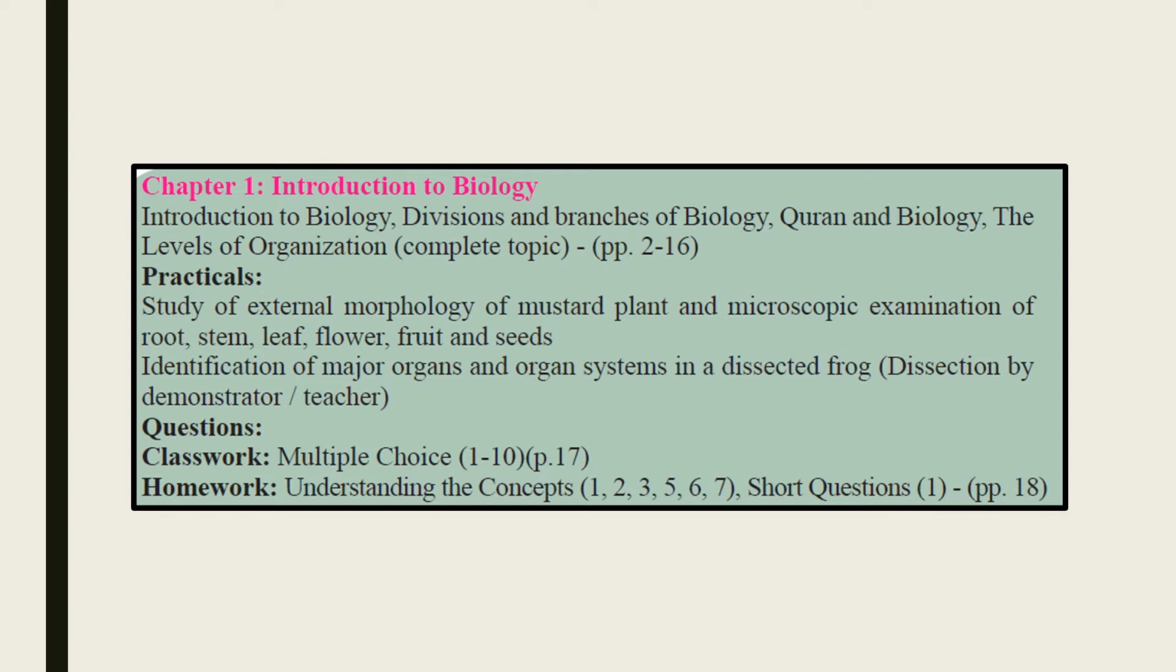Then the levels of organization on page number 7 is a complete topic which we are supposed to cover. Then the cellular organization, which starts from page number 10 and ends at the end of this chapter, which is page number 16, is not part of our syllabus.